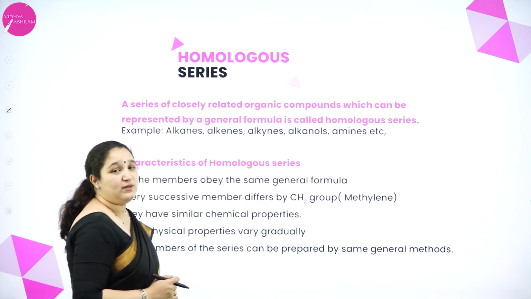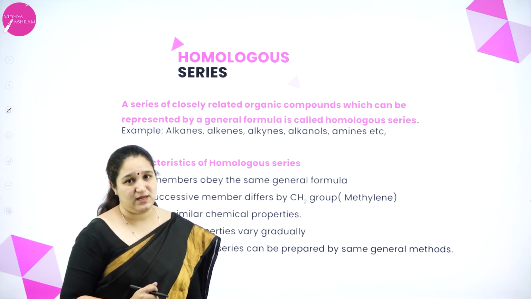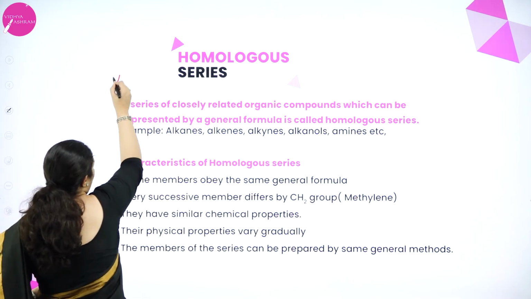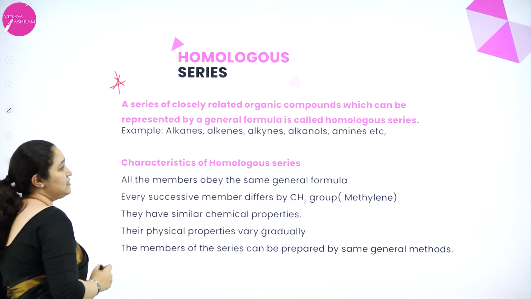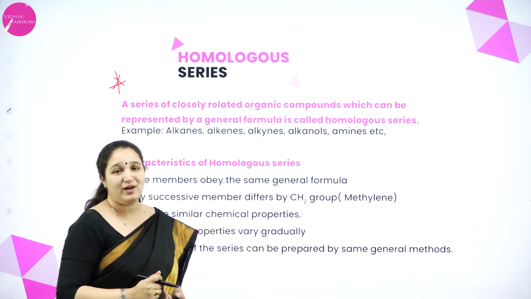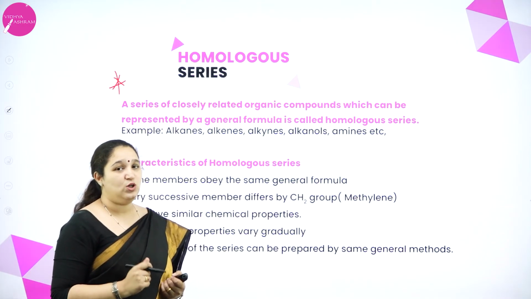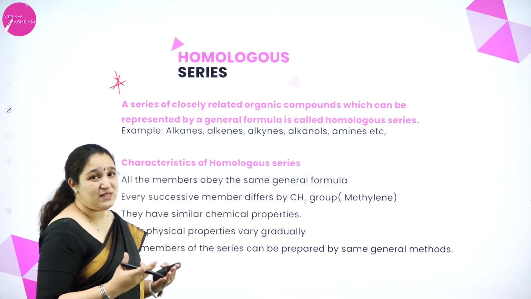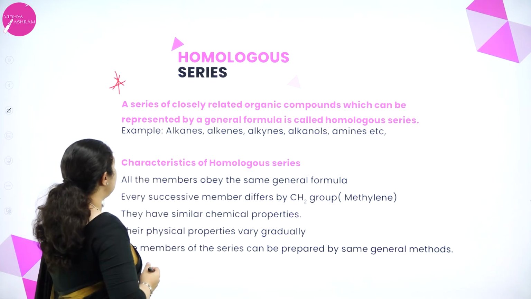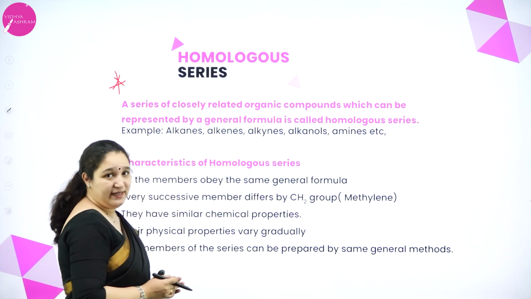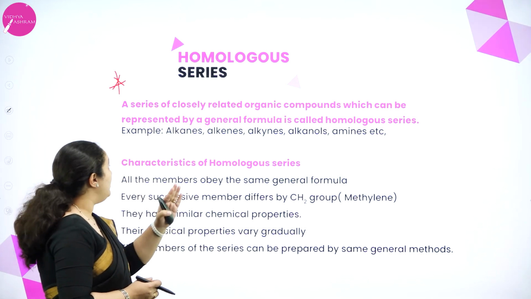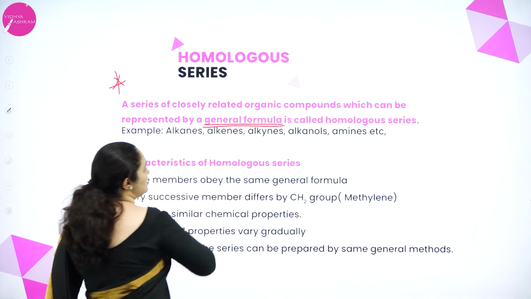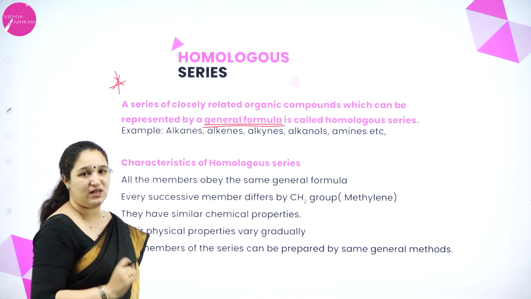Next is about the homologous series. Now, what are homologous series and what are the characteristics of homologous series is a very important question for your exam. It can be asked for 2 marks. Okay. So, what does homologous series mean? That is a series of closely related organic compounds which can be represented by the general formula is called the homologous series.